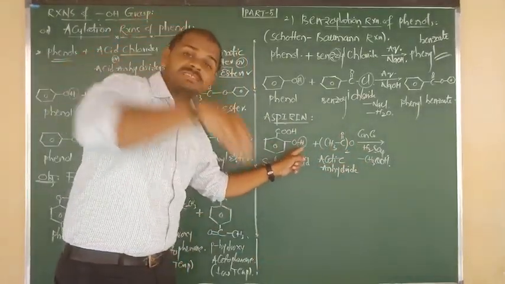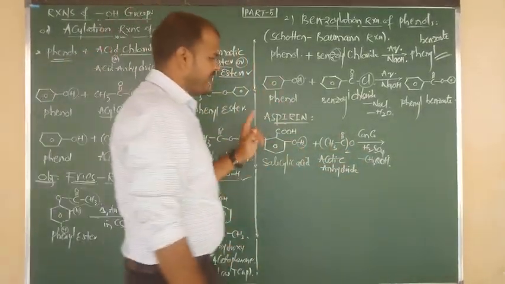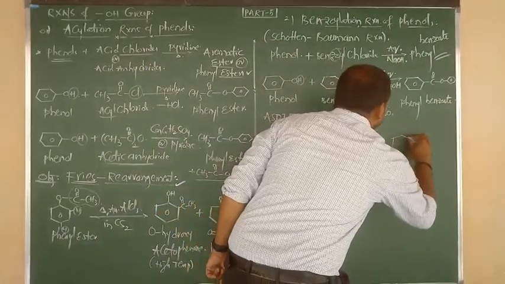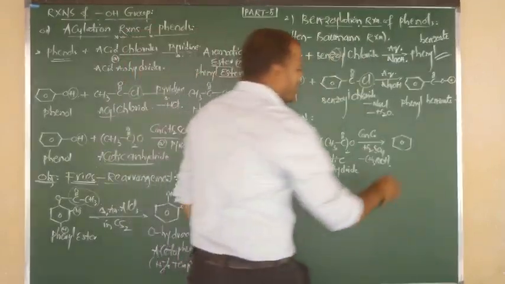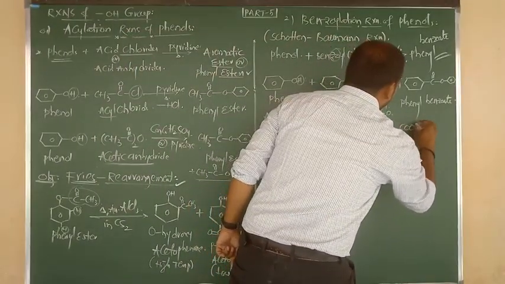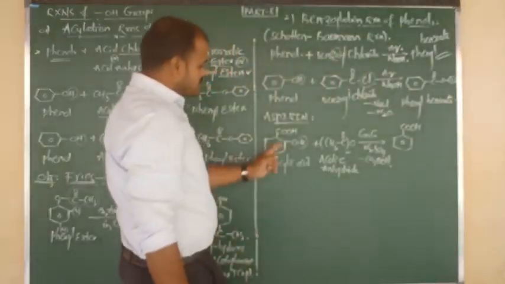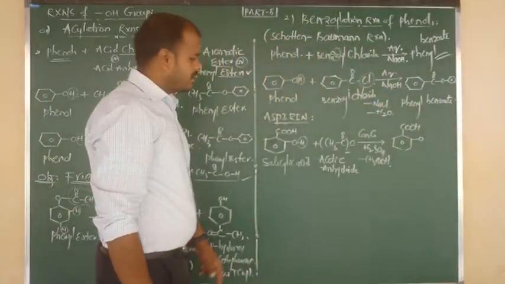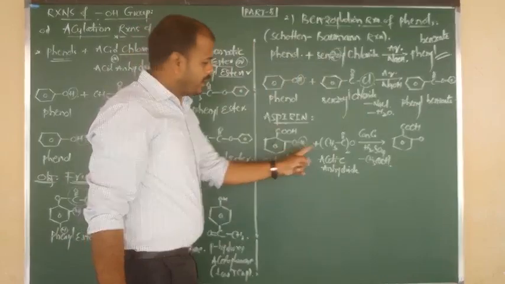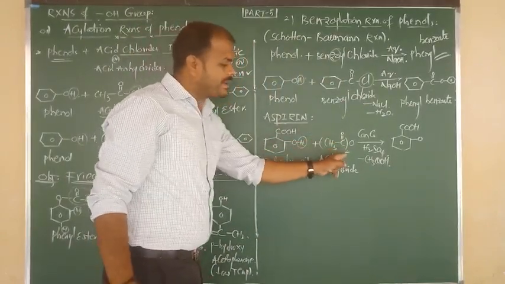Now replace the position of H. So the benzene will be as it is. Above the plane is the COOH group, the first carbon connected to the COOH group, this also stays as it is. The second carbon connected to O also remains as it is. But only the position of hydrogen is replaced by the acyl group. How many acyl groups are there?